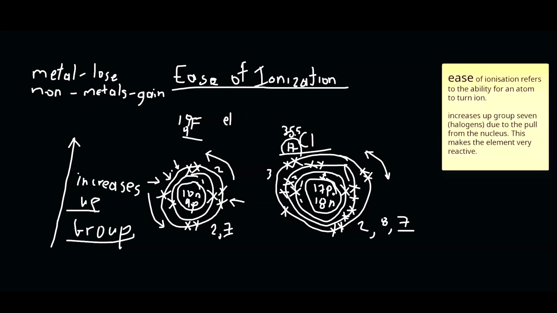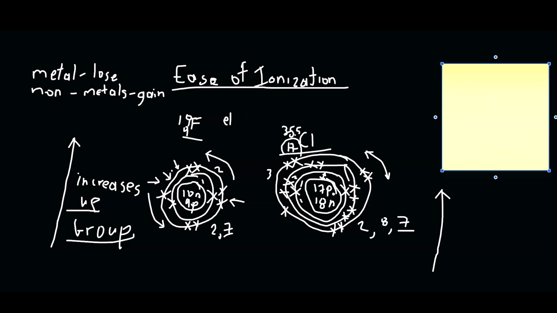Finish, sir. So the last one that we'll be looking at for today's session would be reactivity. We just want to know that in the direction in which the ease of ionization increases, the reactivity would also increase. So would reactivity increase up the group, or down the group? What do you think? Down. Remember, they want to gain electrons. Up, sir. So reactivity increases up the group as well.